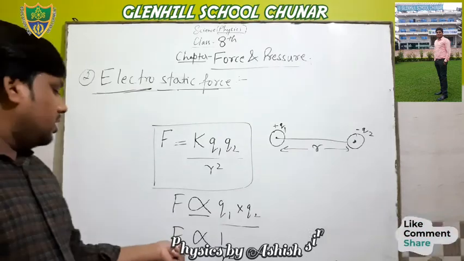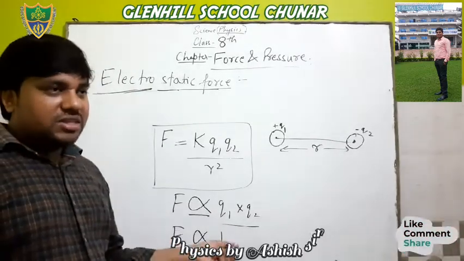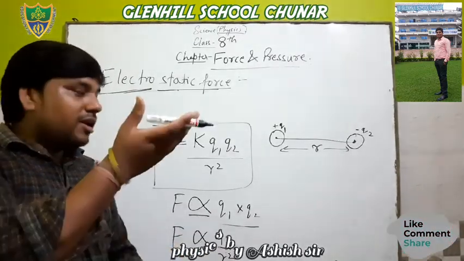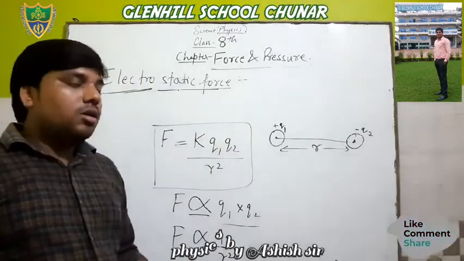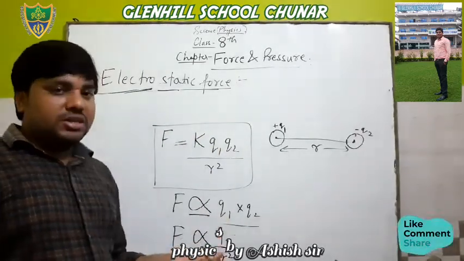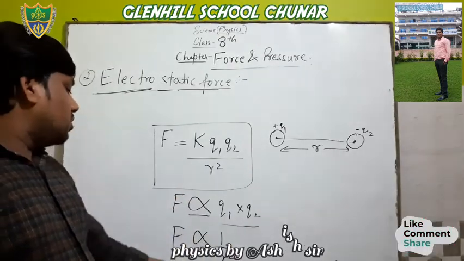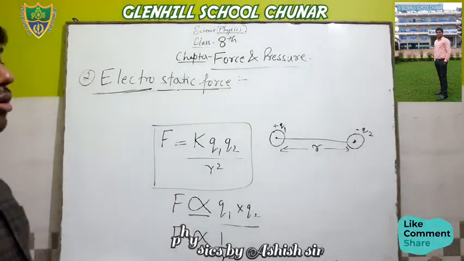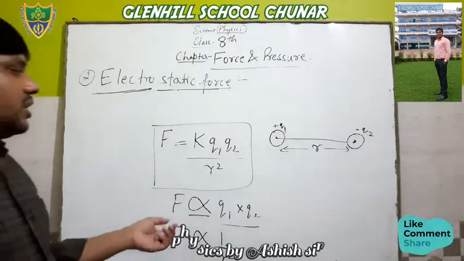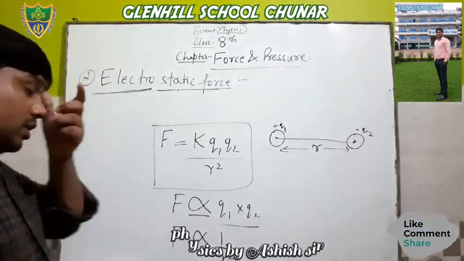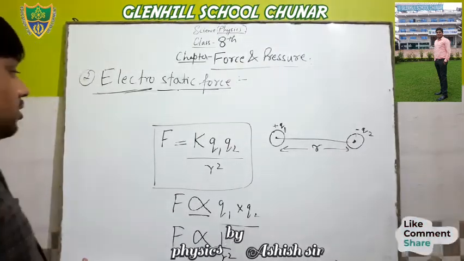Clear? So there is a reciprocal relation. If we increase one side, the other side decreases. So if we increase the distance between two charges, the force decreases. Clear all of you? Okay. Next, you note it.